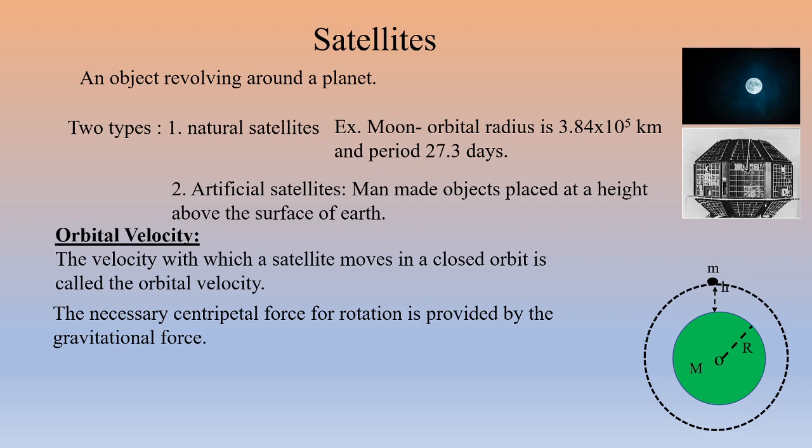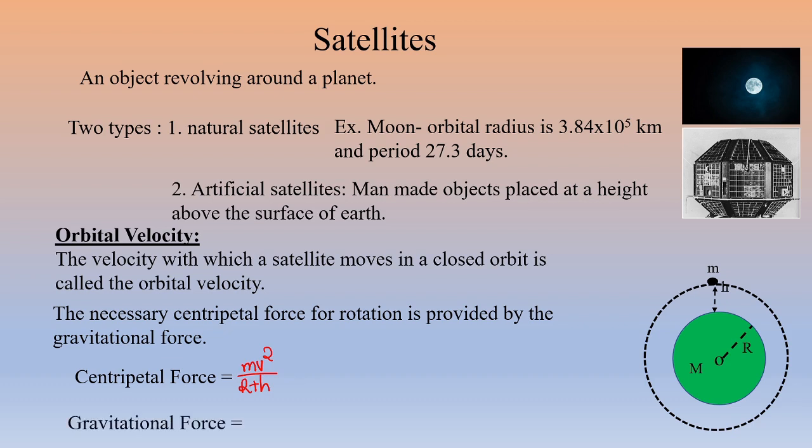Then we can write the expression for the centripetal force. We already know it is mv square by the radius. Here the radius of the circular path of the satellite is R plus h. Suppose v is the orbital velocity of the satellite. Then the centripetal force becomes m v square divided by R plus h. Now this is the expression for the centripetal force.